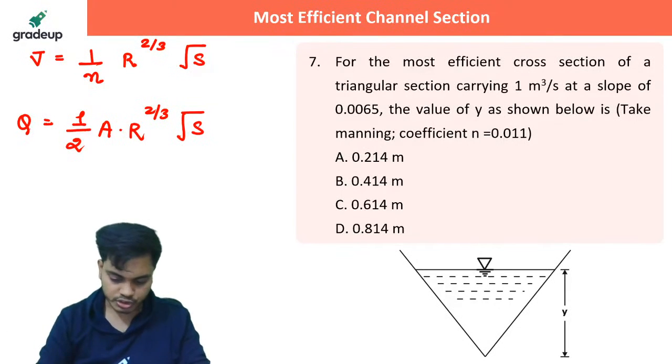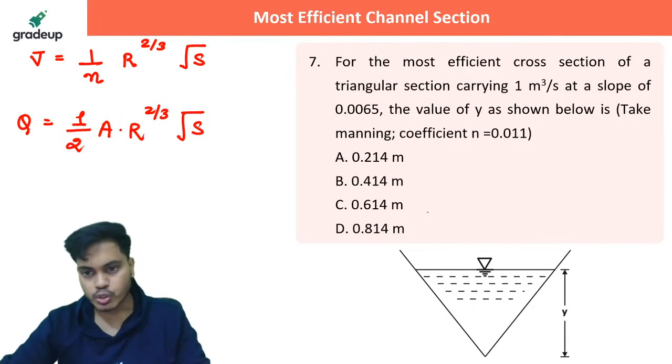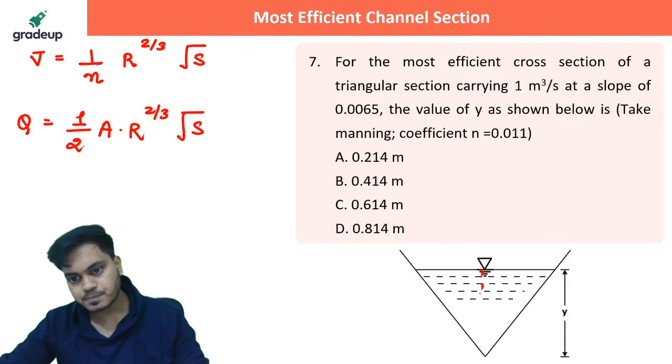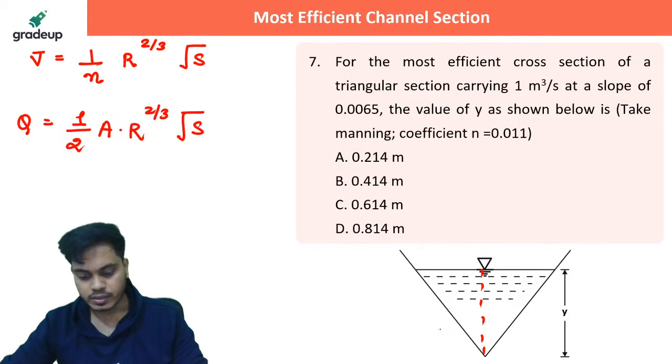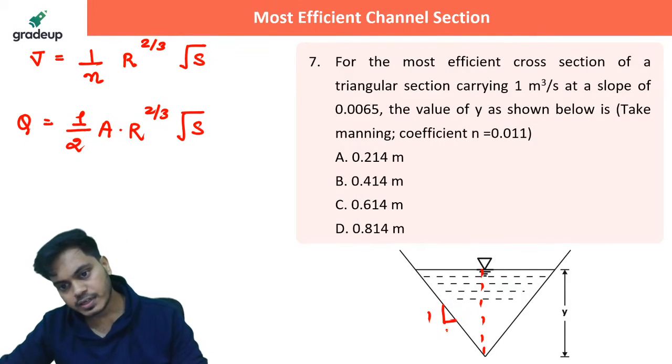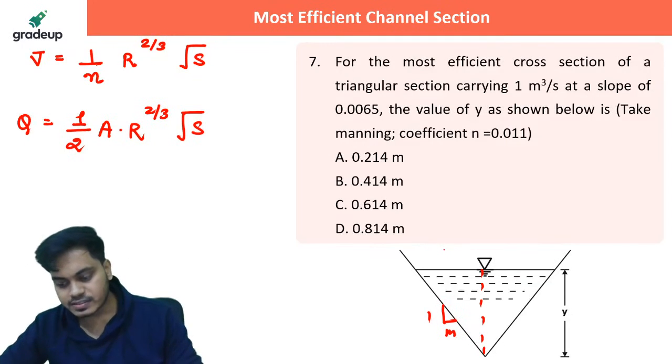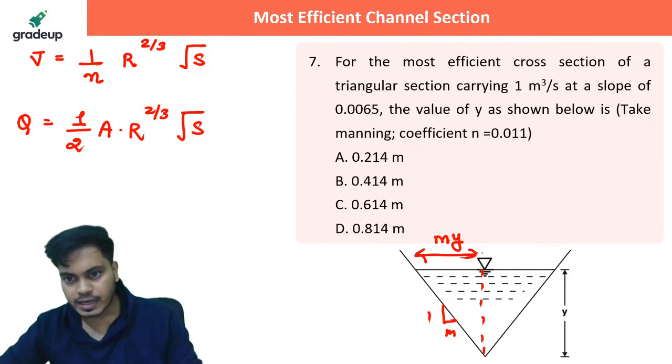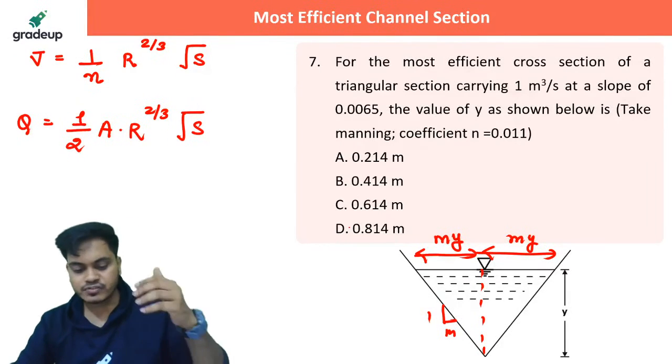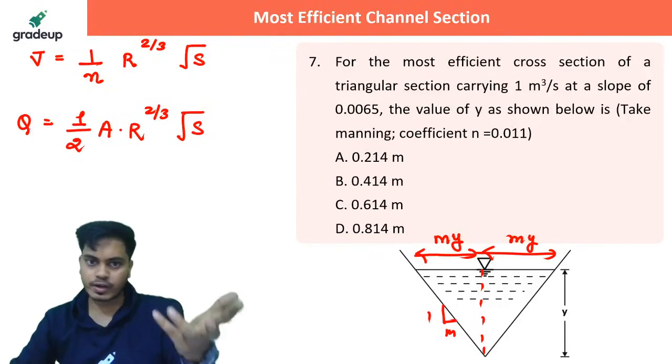This is the first question, right? I have just told you guys that the M value, the slope, will be 1 only. Here it is 1 in M, and M is 1 only. So the side lengths will be my, and this will be my only. So top width is 2 my, and M value is 1 only, right?